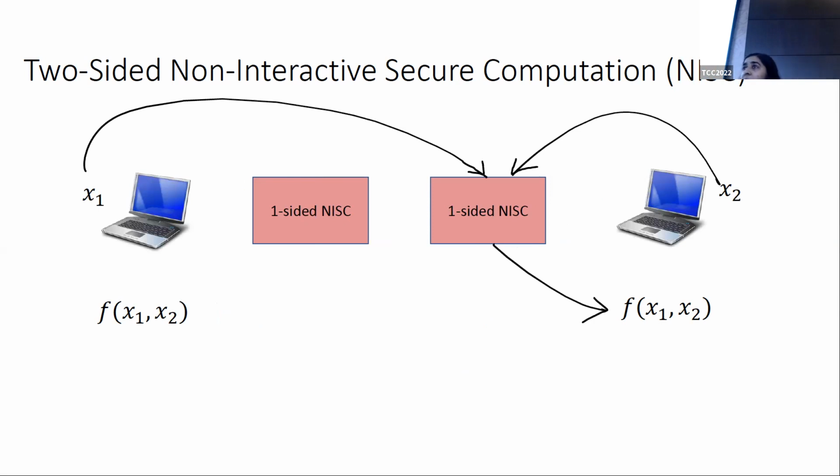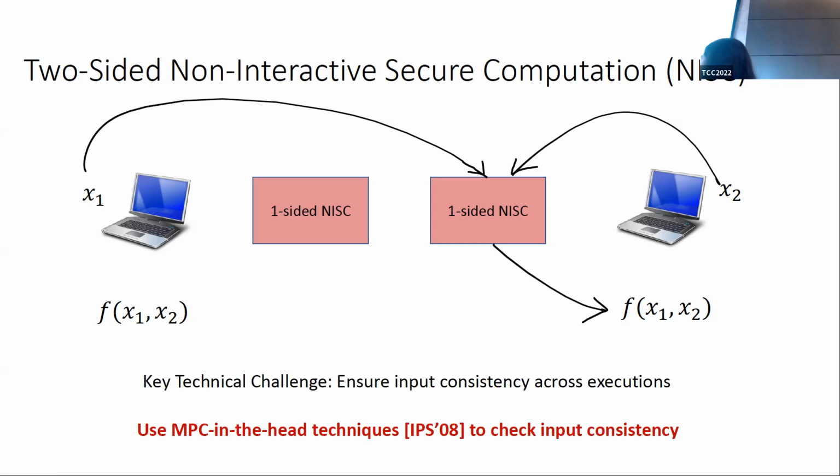So let's just have both parties run these two protocols and then both get outputs and we're done. And indeed, this works in the semi-honest setting, but in the malicious setting, a key challenge is to ensure that adversarial parties use the same input across both invocations of this one-sided NISC. And so we deal with this challenge in this work by using and building on MPC-in-the-head techniques, first pioneered by Ishai, Prabhakaran, and Sahai.